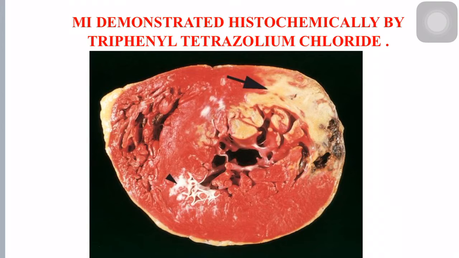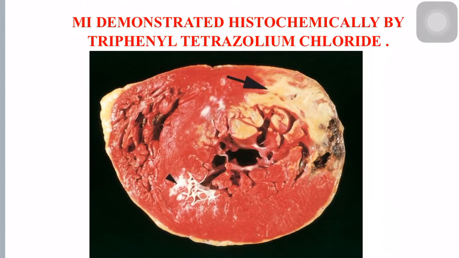When it is exposed to a tissue, due to action of some enzymes which are present in the tissue, it will get converted into red color normally when the tissue is metabolically active. Whereas in cases where the tissue has died, due to leak of this enzyme, the tissue will not be metabolically active.